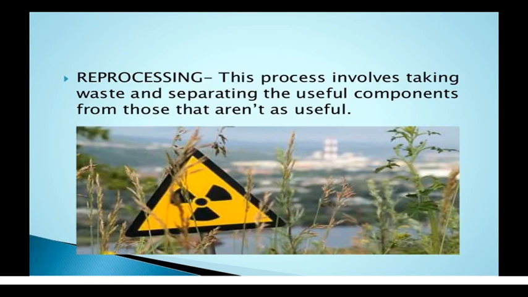Second method is reprocessing. By the word itself, it involves separating the components into useful and useless components. So this process involves taking the waste and separating the useful components from those that are not useful, and processing the useful components again and again. So that is the second method, reprocessing.